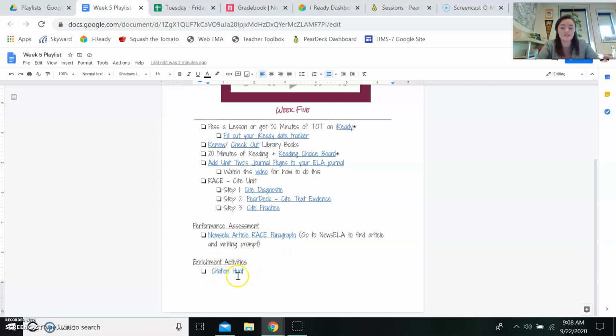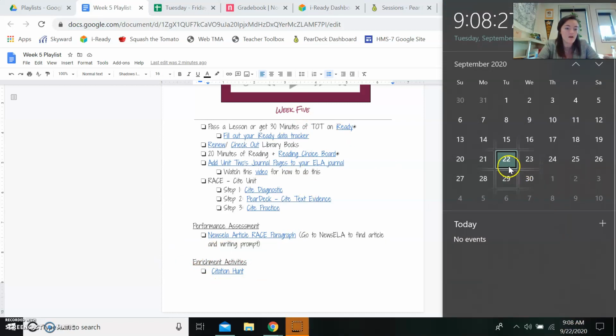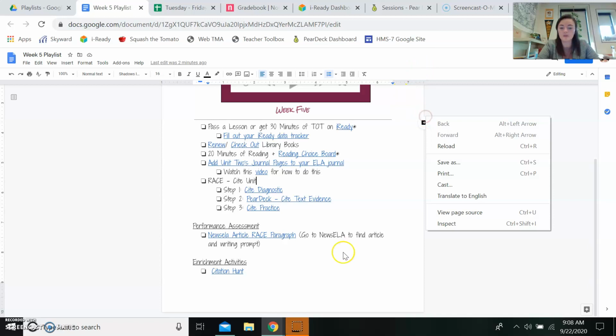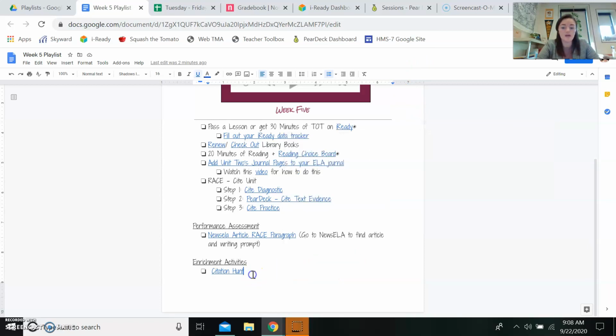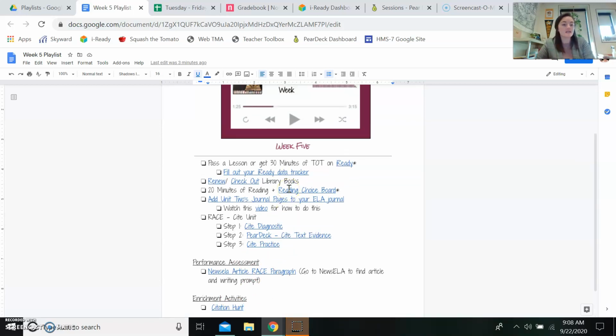The last activity is a citation hunt. It's an enrichment activity, so you're only doing enrichment if you are working on week 5 in the week of September 28th through October 2nd. Okay, so only do that if that's when you're working on it. If you're not working on it between those dates, then you are done when you are done with the performance assessment.